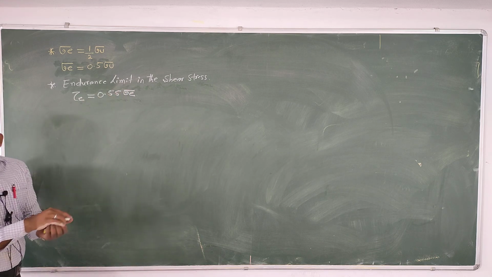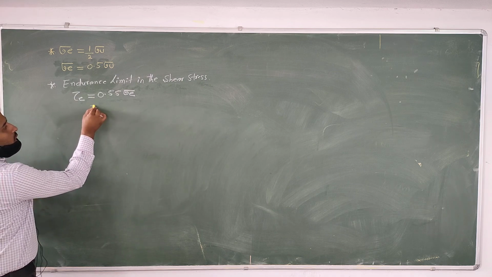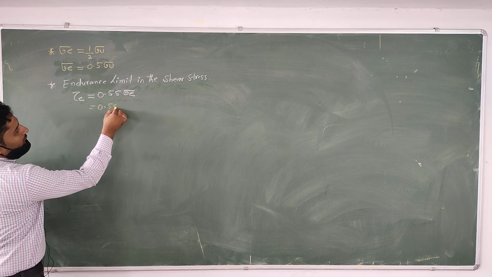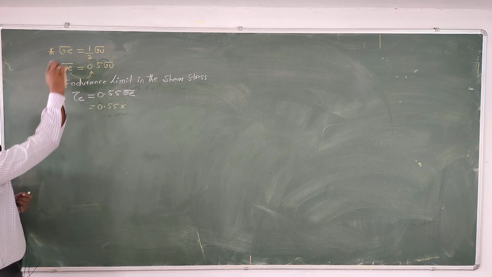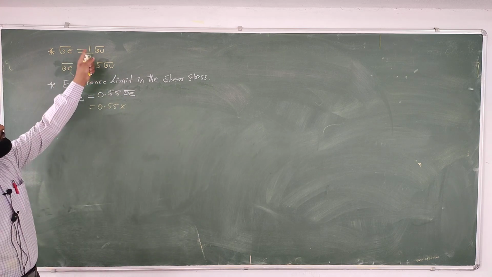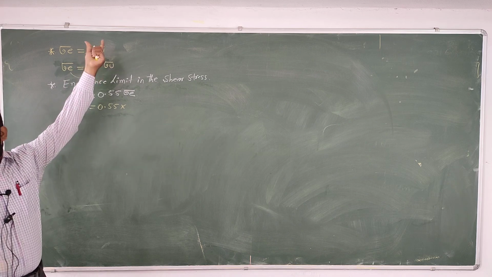Let's see here, 0.55 as it is, and how much is the sigma E value? The endurance limit should be equal to half of the ultimate strength.